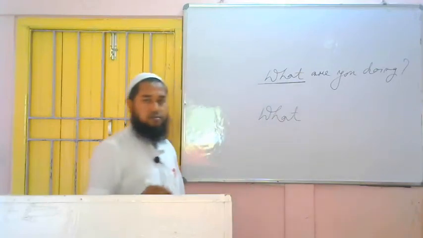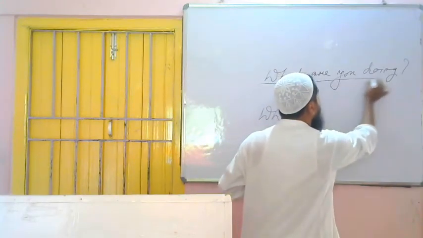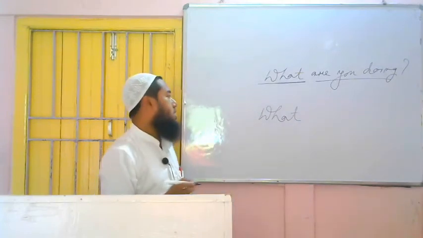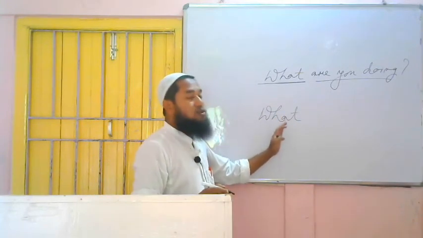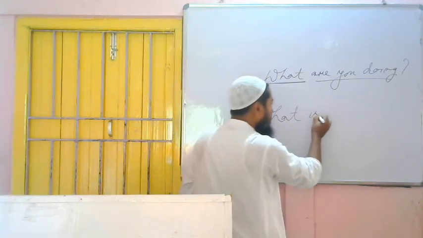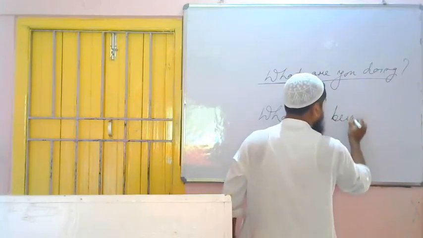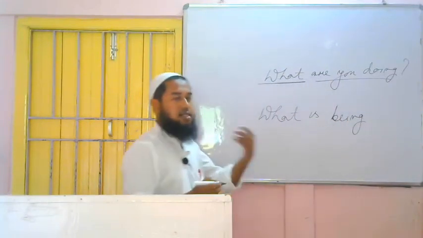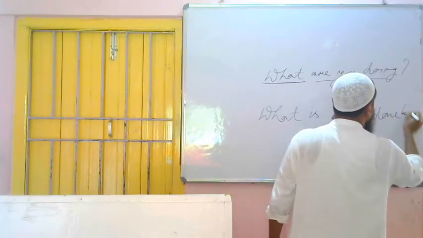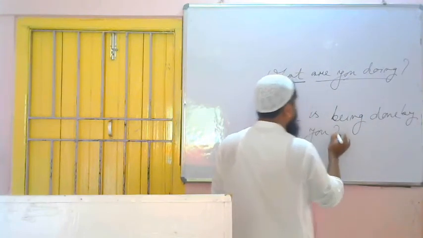What. Okay. Then we have to see which tense. This is present continuous tense. Are plus verb-ing, present continuous tense or not? Yes. That's why we have to use being; present tense, that's why is. Then the third form of the verb: do is done. What is being done by you? The subject you comes in place of the object.